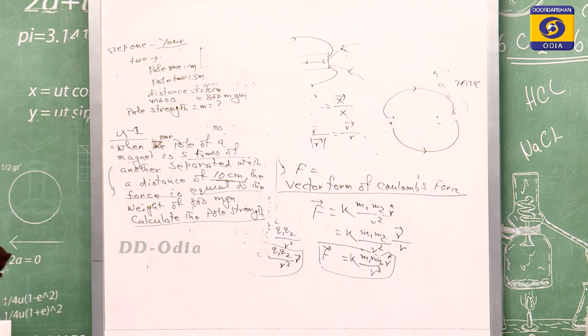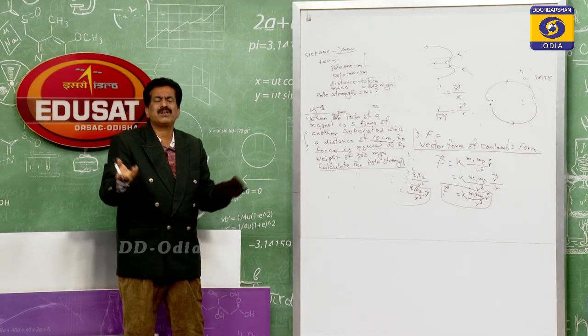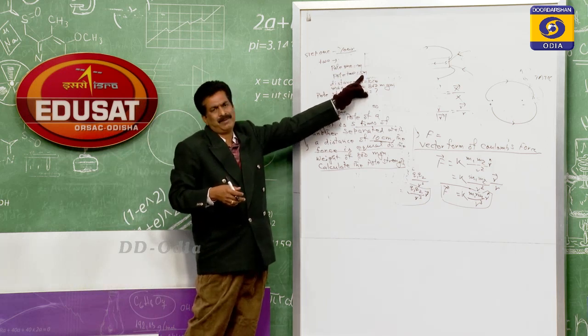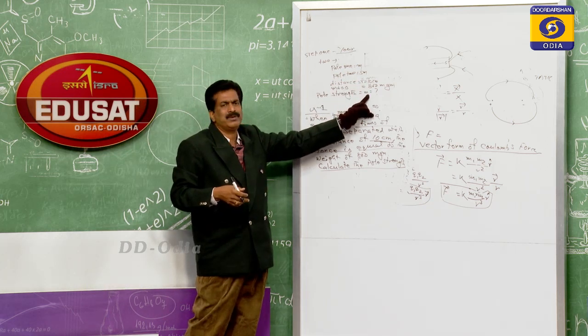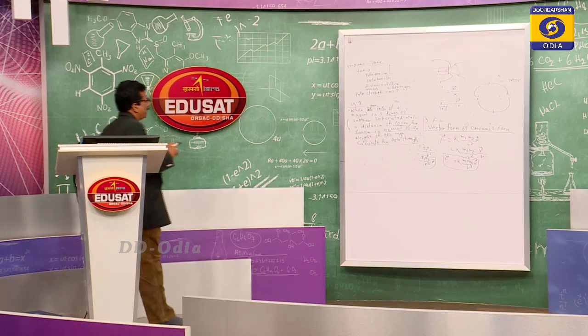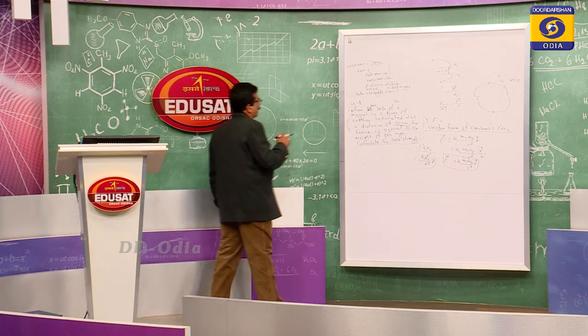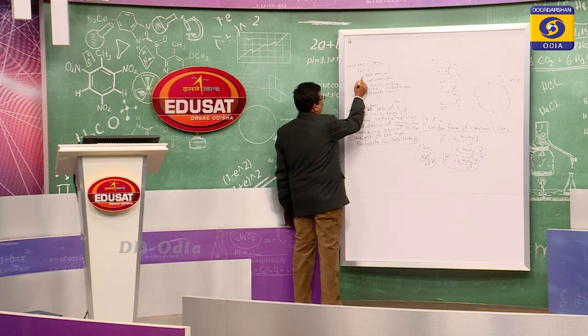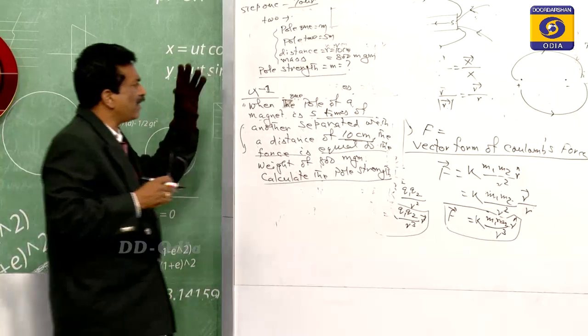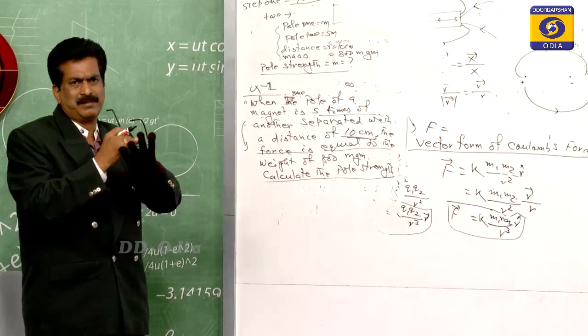If m comes, then the second will be 5m. One pole is m, and the second pole is 5m. So the pole strength will be m, and we have to calculate that. So we have taken the given data. These are the given data, and this is the asking data. After writing this, the first, second and third steps are over.